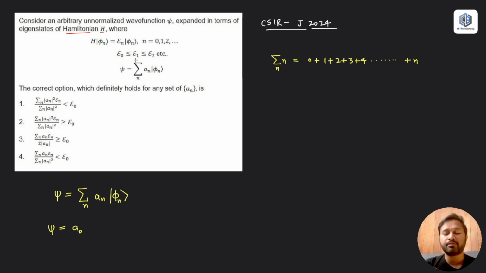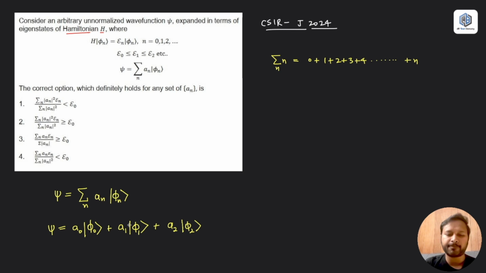If n starts with 1, you have to start with 1. So it depends upon what is the definition given to you in the question. So a0, and then you have phi 0, the bra vector of it, and then the ket vector of it, and then you have to put the other value, which is 1. So you have a1 and then phi 1, then a2 and then phi 2.